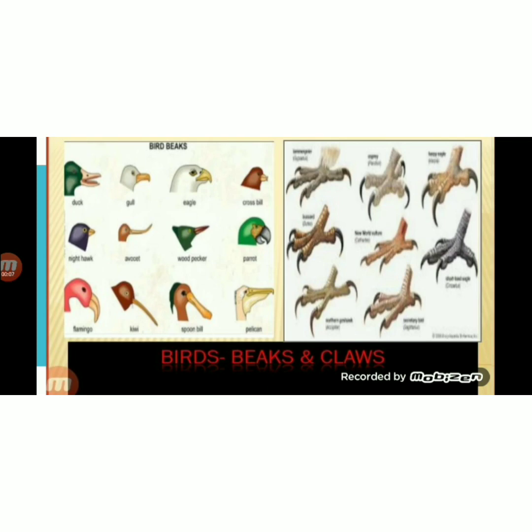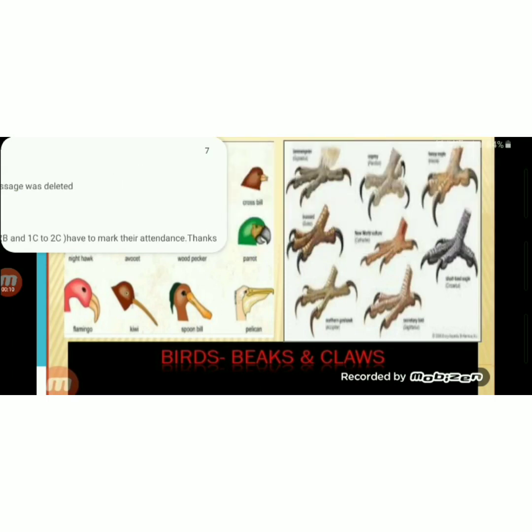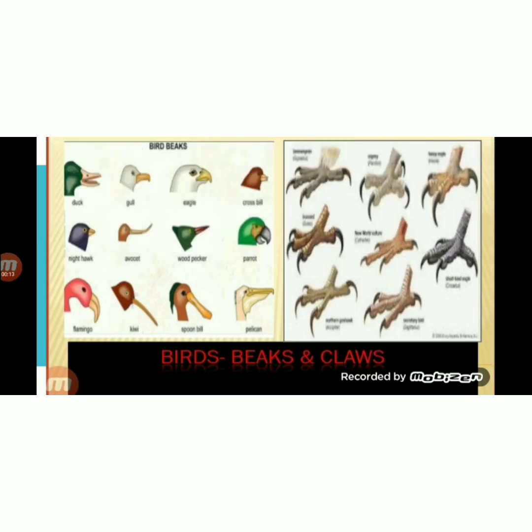We have completed 4 chapters and today we are going to study about birds' beaks and claws. In class 3, we have already learnt about birds, their special features and nesting habits. In this class, we will learn about their feeding habits, means how they eat their foods. Do you know they use their beaks and claws to catch and eat the food? They also use them to protect themselves from their enemies. So all about their beaks and claws we are going to study in this chapter.